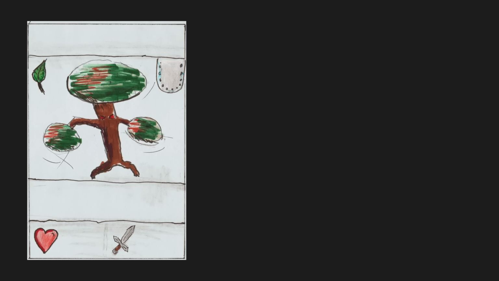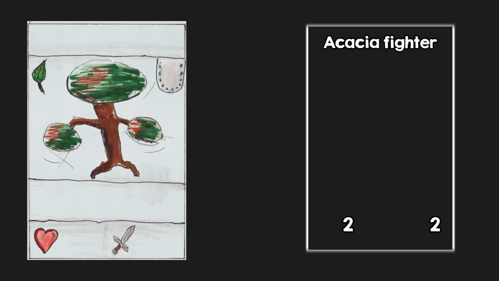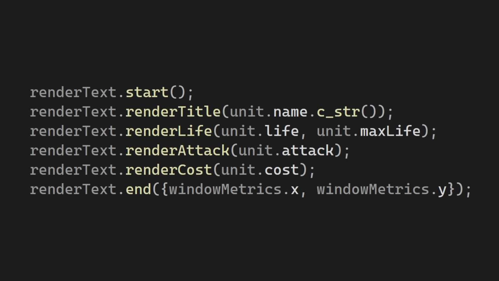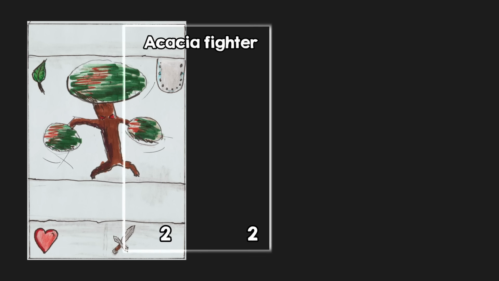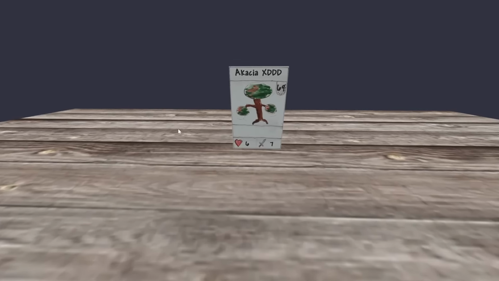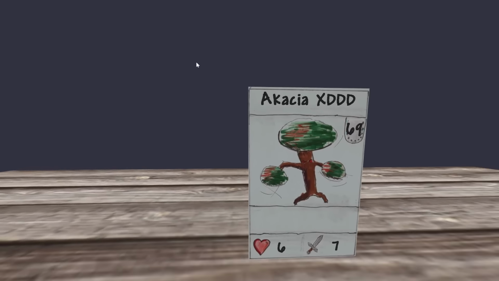I will just render the text into an empty texture the size of a card. Once I'm done rendering all the text elements to that texture, I can render the texture like any other 3D element. And with that, I can render anything I want onto my playing cards.